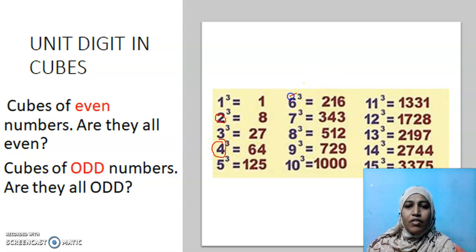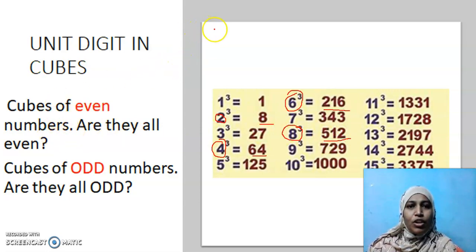Now what is the next even number? 6. Then the next even number, 8. Now check those perfect cubes. Equivalent perfect cubes. Are they all even? Yes. So the cube of an even number is an even number.